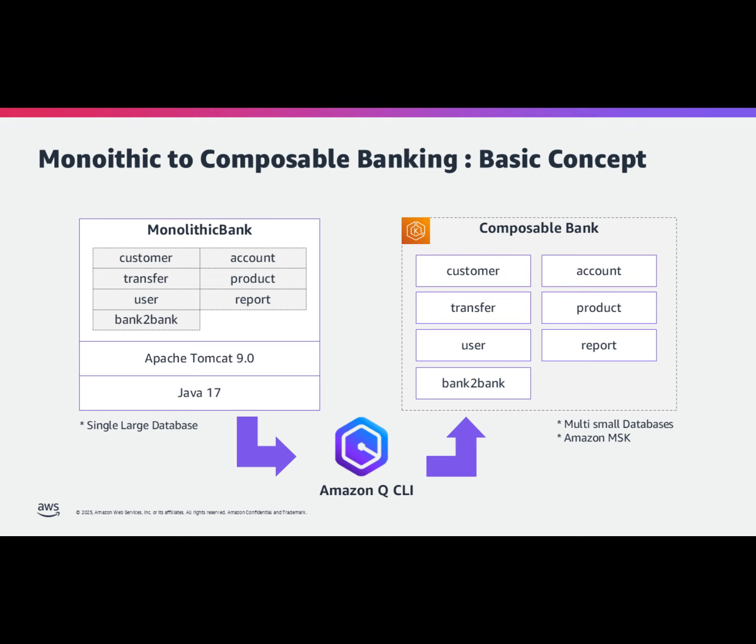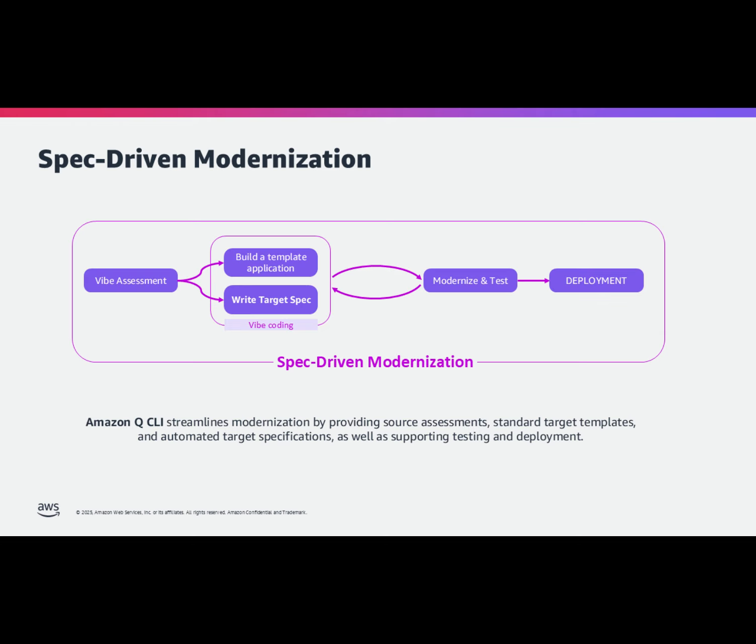Notably, Amazon Q Developer CLI automates this complex transition process, significantly reducing developer burden and accelerating the transformation. This approach expedites legacy system modernization and greatly enhances business agility. Amazon Q Developer CLI spec-driven modernization provides a systematic process for modernizing legacy banking systems.